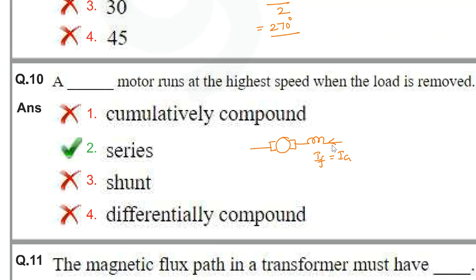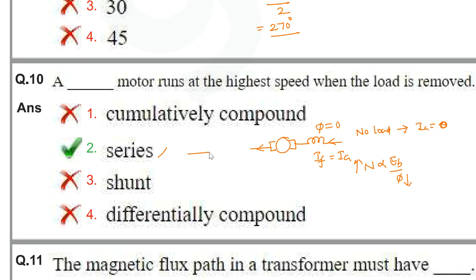Under no load condition, no load means automatically the current will be 0. As it's 0, what about the flux? So flux is also going to be 0. As per the basics, N is proportional to back EMF by flux. As the flux goes down to 0 value, speed automatically goes very high, especially in case of DC series motor.